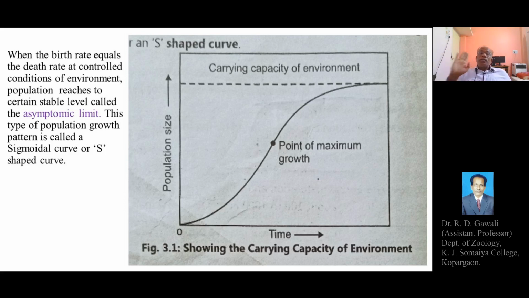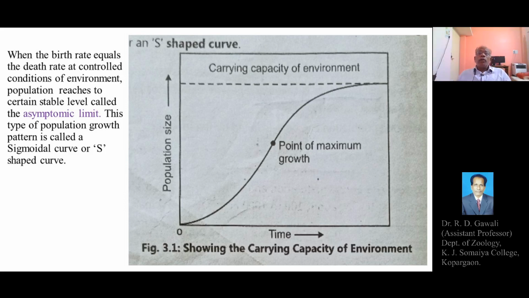This is due to a definite potential of the environment in providing resources, different abiotic factors or parameters like nutrients, water, oxygen, etc.